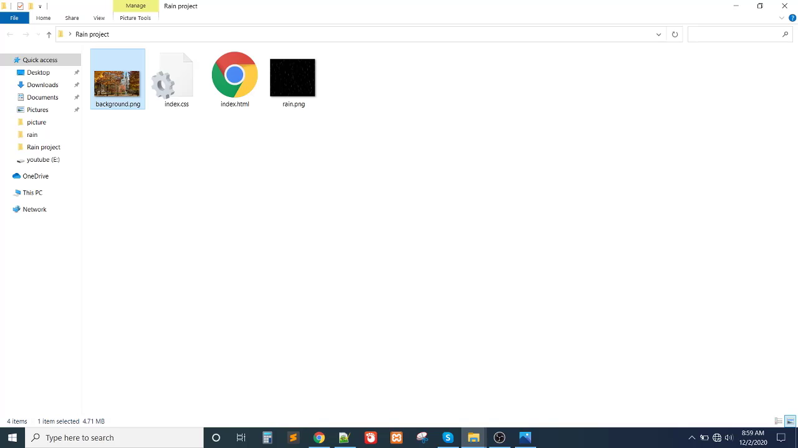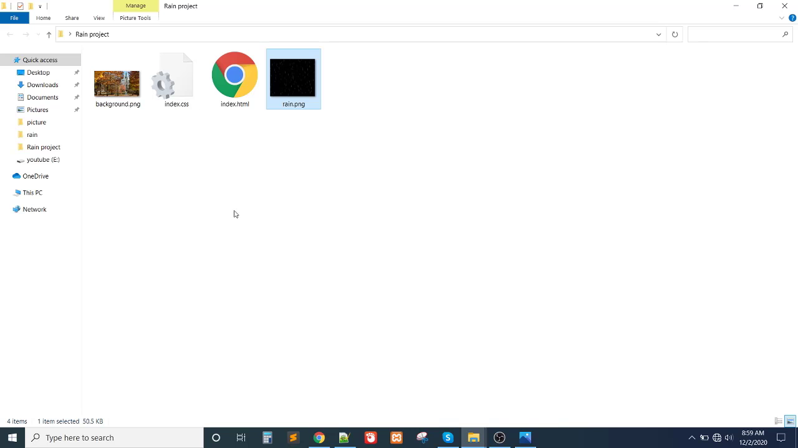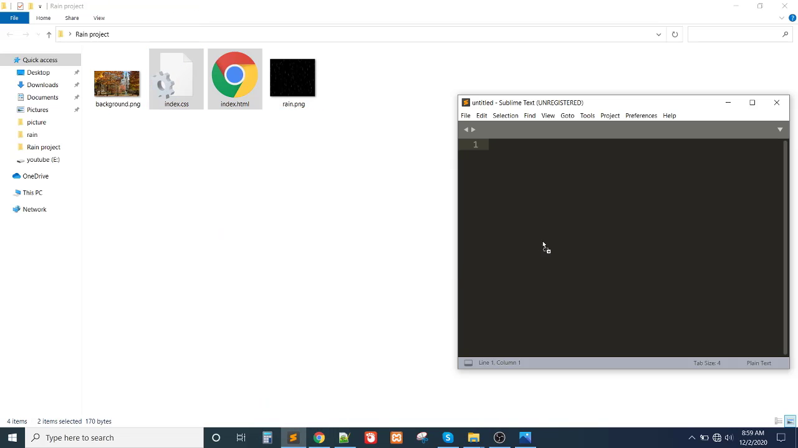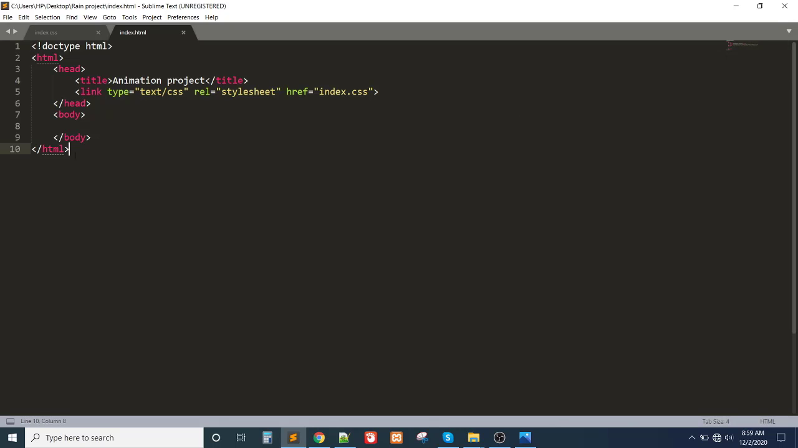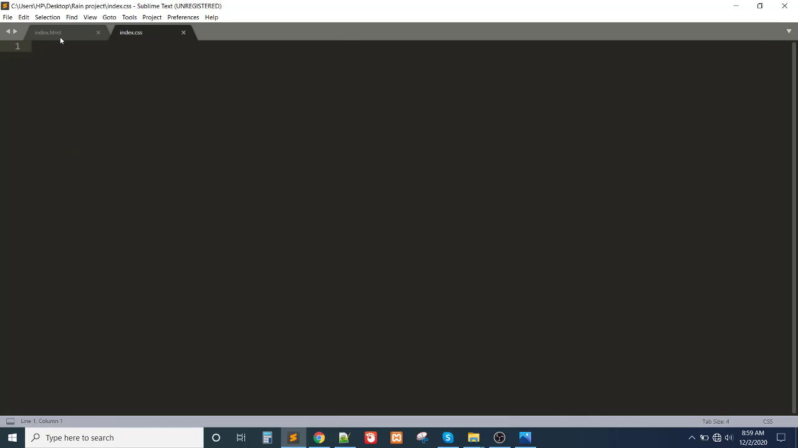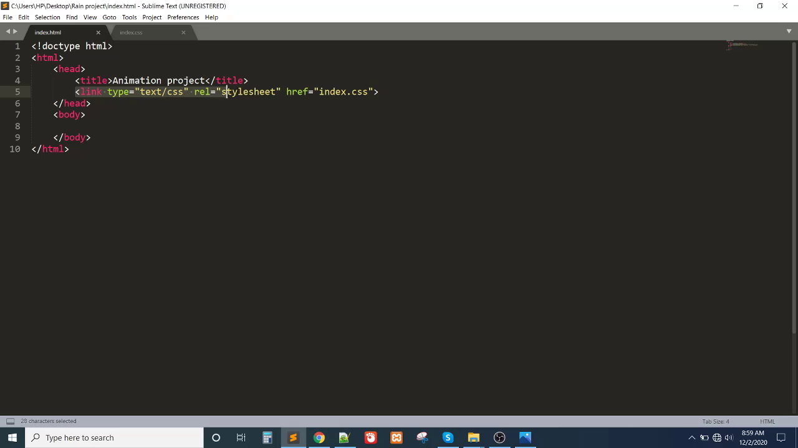This is my background image, and this is my CSS file, this is my index file, and this is the rain.png image. You won't see this rain because it is white in color, and the background is white, so you won't see it. First I need to open my text editor, and after that copy in here. This is my HTML basic structure, and this is my CSS link.